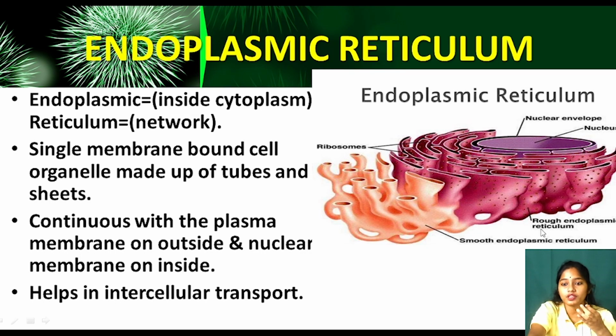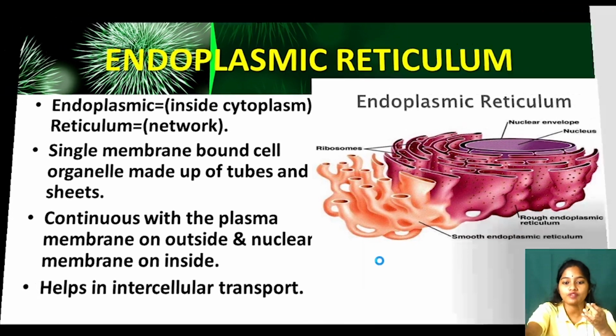Yes. See, you can see rough endoplasmic reticulum, smooth endoplasmic reticulum. So it means there are two types of endoplasmic reticulum. They are rough endoplasmic reticulum and smooth endoplasmic reticulum. This is the nucleus and this is the nuclear envelope, means covering. And these are ribosomes. What are ribosomes? We'll be studying. So just wait. Now moving ahead, see